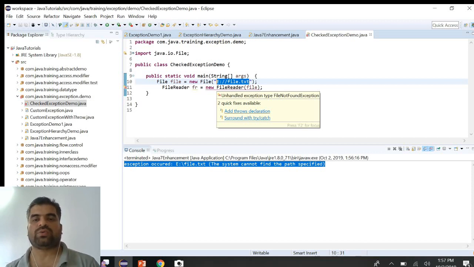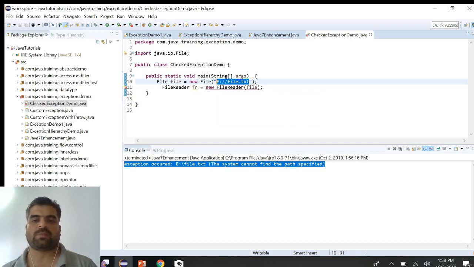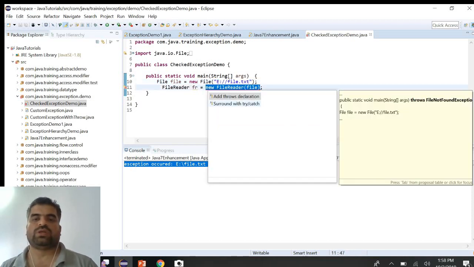So what we have to do is handle that exception. In order to handle it, there are two ways: either add a throws declaration, or surround it with a try catch. Either we can tell the compiler that we know it will throw the exception, let's keep it as it is and not handle it, or we can handle that exception.